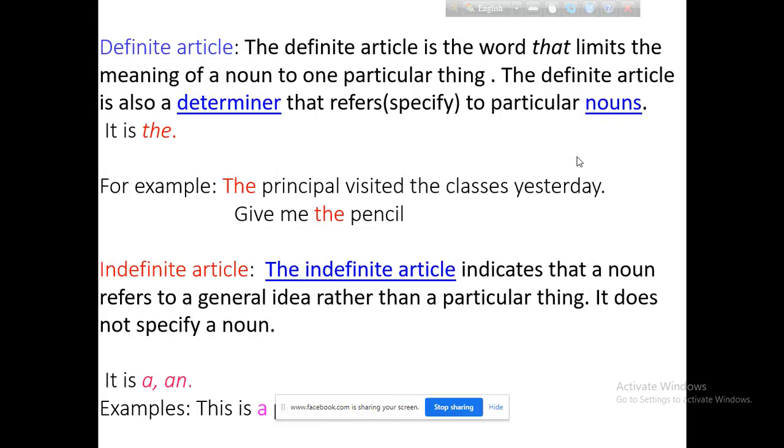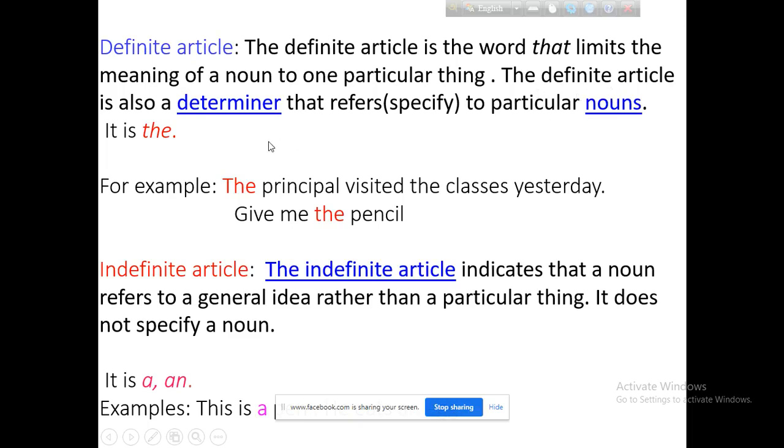Now, what is a definite article? A definite article is the article that limits the meaning of the noun. If a noun is limited or particularized by an article, it is called a definite article.